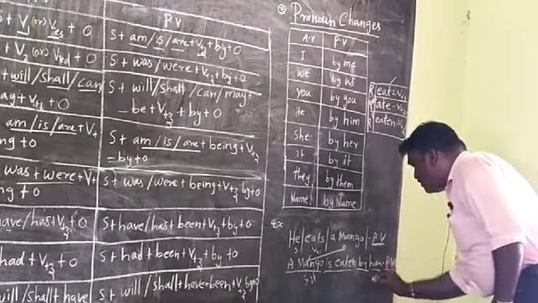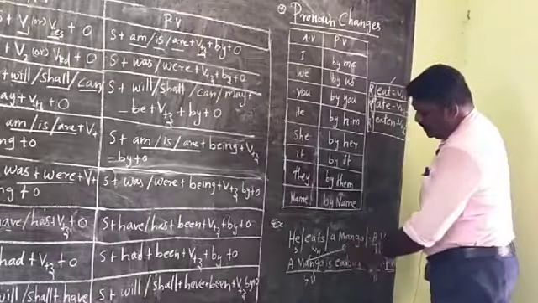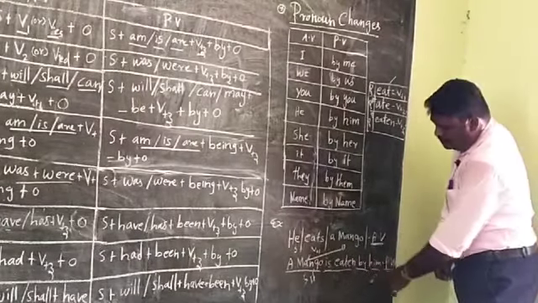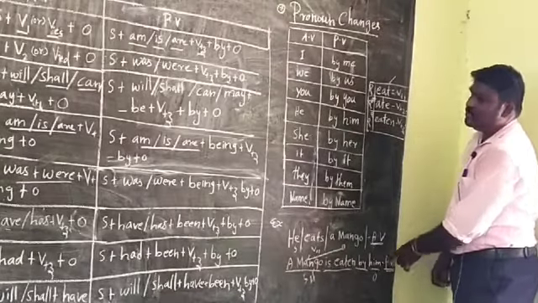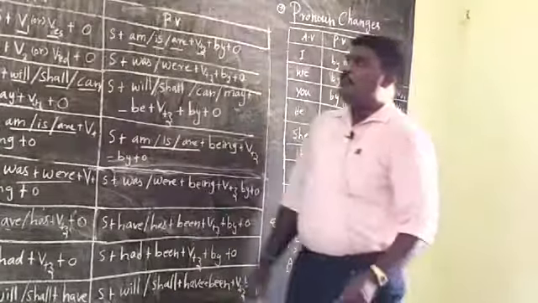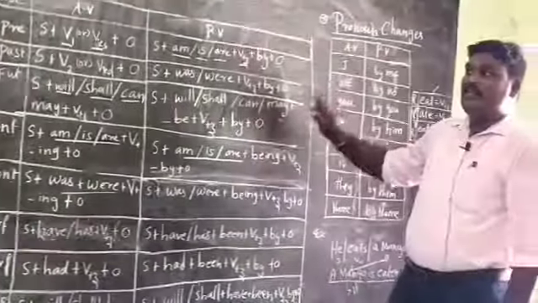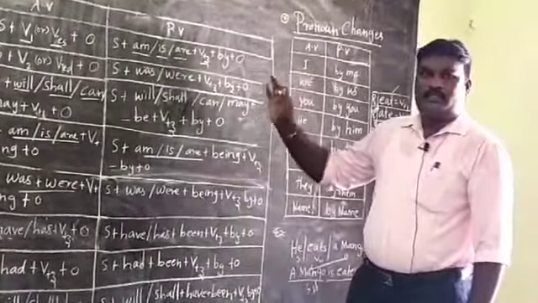So what is the common difference? If there is no by in the sentence, that is called active voice. If there is by in the sentence, that is called passive voice. This is a very important formula from these two tables. All the students must learn thoroughly. We will continue the next class with the example. Thank you one and all.